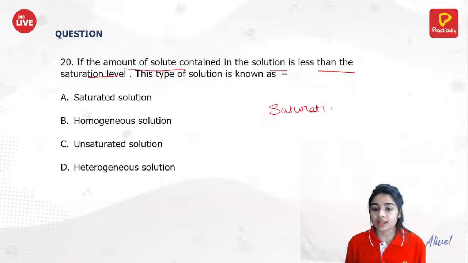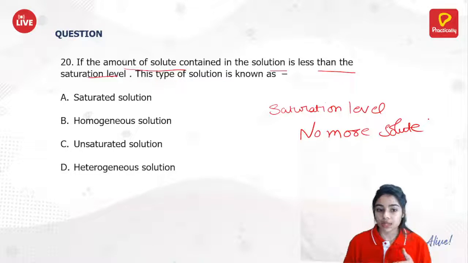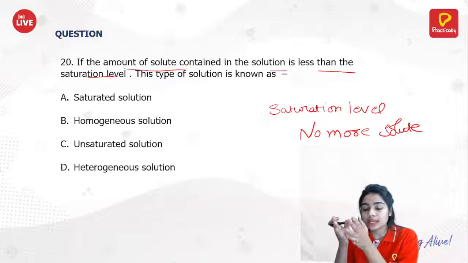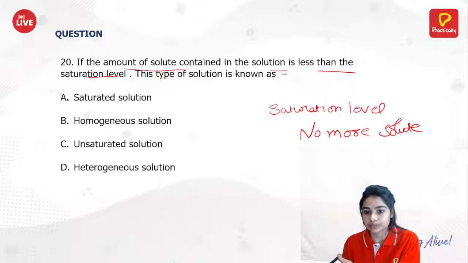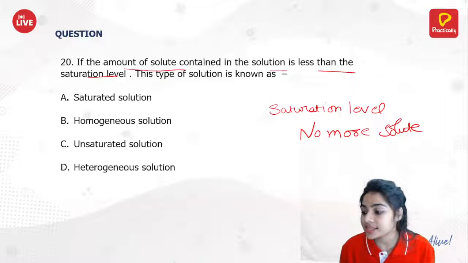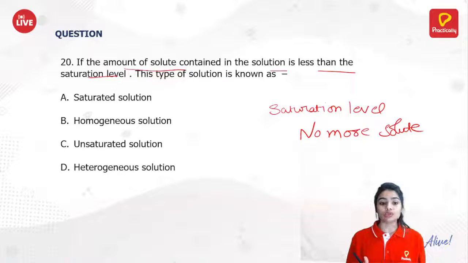What does this saturation level mean? That no more solute can be dissolved. But it is saying that you can add more solute into the solution. So this is your unsaturated solution.